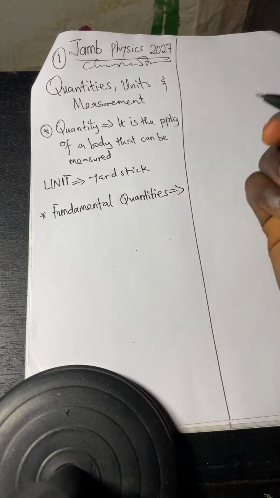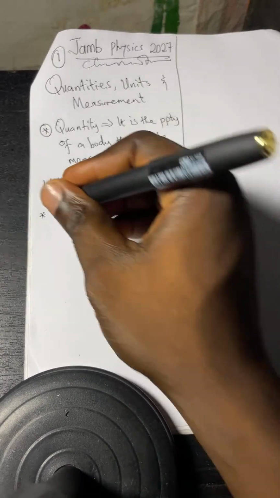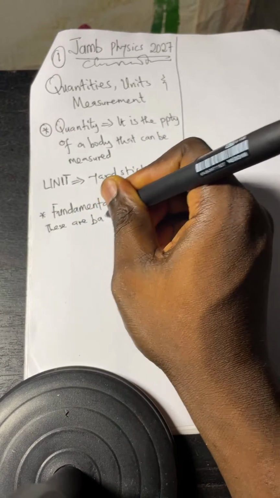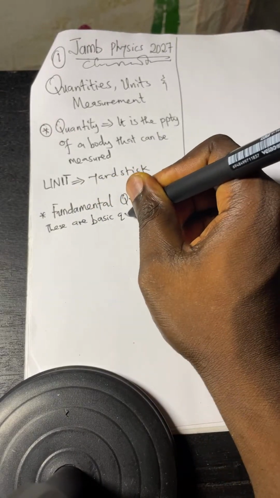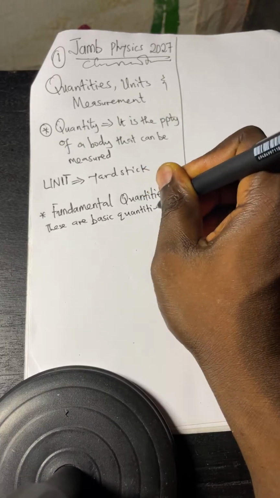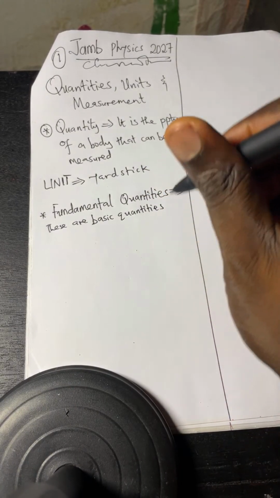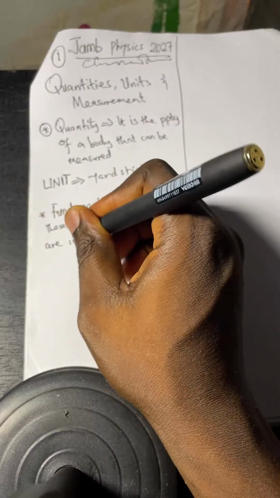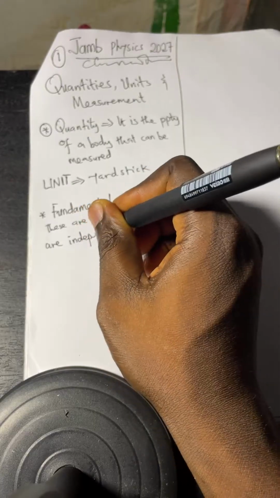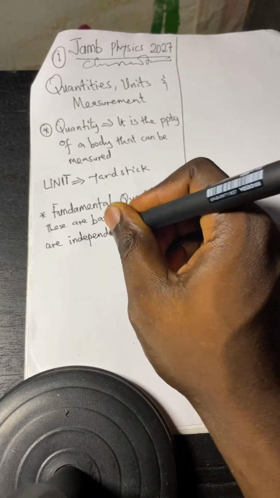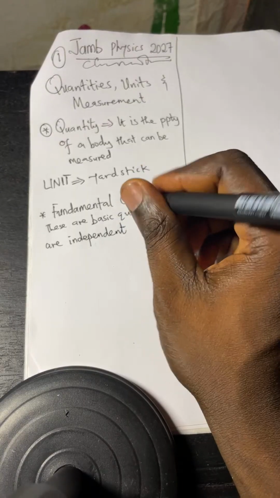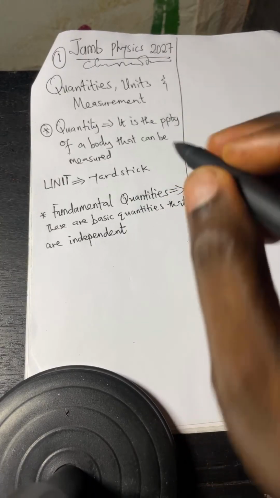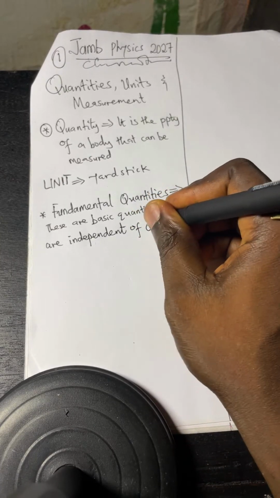What do you mean by fundamental quantity? These are just basic quantities. Fundamental quantities are basic quantities that are independent. That means you don't need to combine other quantities to get them. Please pay attention to me. I said these are basic quantities that are independent of others.